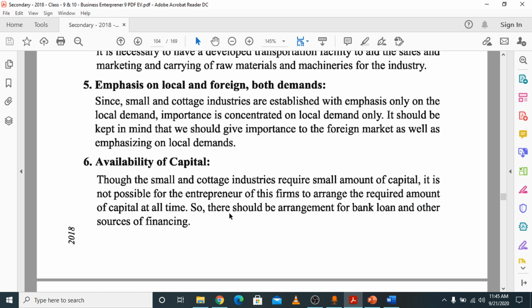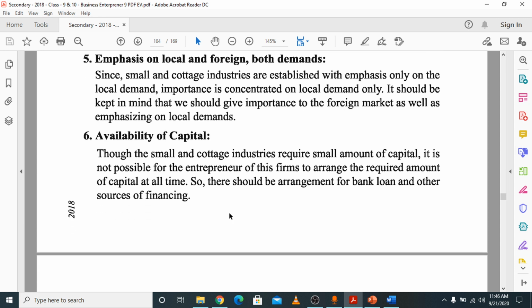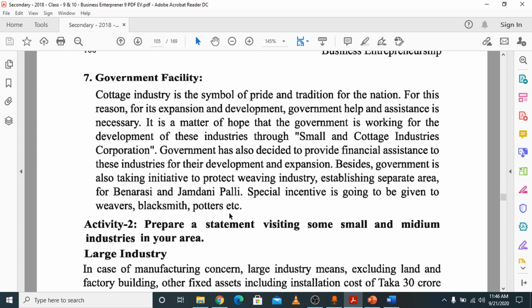And also availability of capital. The common problem which new entrepreneurs face is the lack of capital. So capital providing facilities are a must for new businessmen as well as existing businessmen. Easy bank loans are necessary. Sources of financing are a must for the businessman.